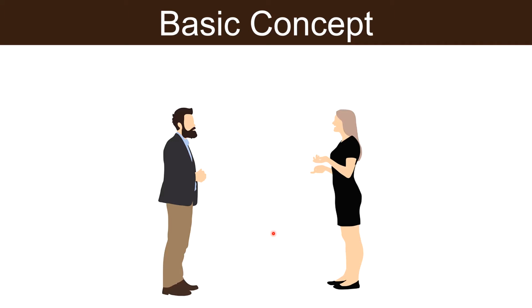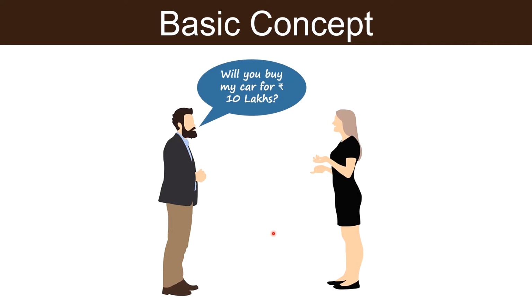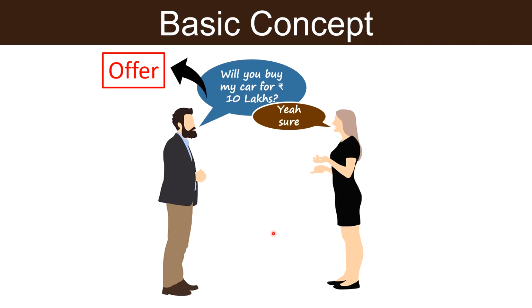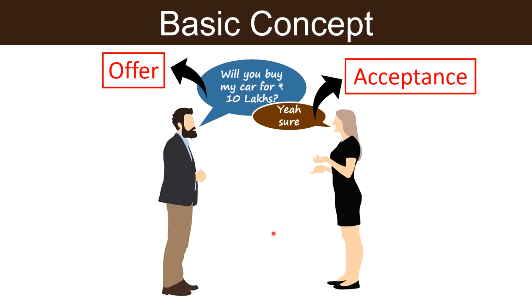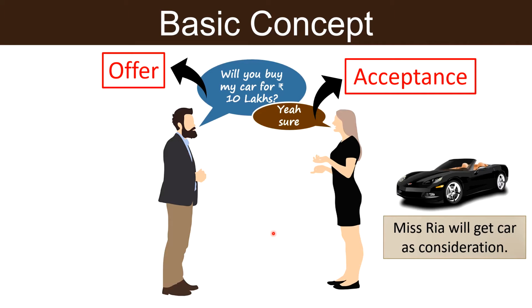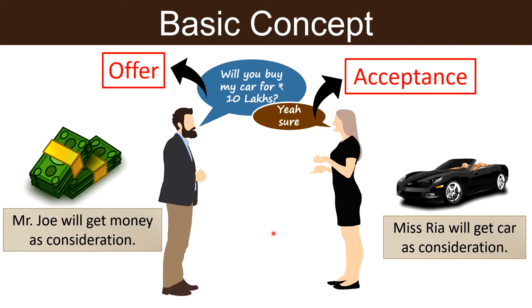Suppose Mr. Joe makes an offer to Miss Ria to buy his car for rupees 10 lakh and Miss Ria accepts that offer. So the proposal made by Mr. Joe amounts to an offer, and when Miss Ria gives her assent, it amounts to acceptance. So Miss Ria will get the car as a consideration, whereas Mr. Joe will get money as consideration. In short, this scenario explains the concept of agreement.